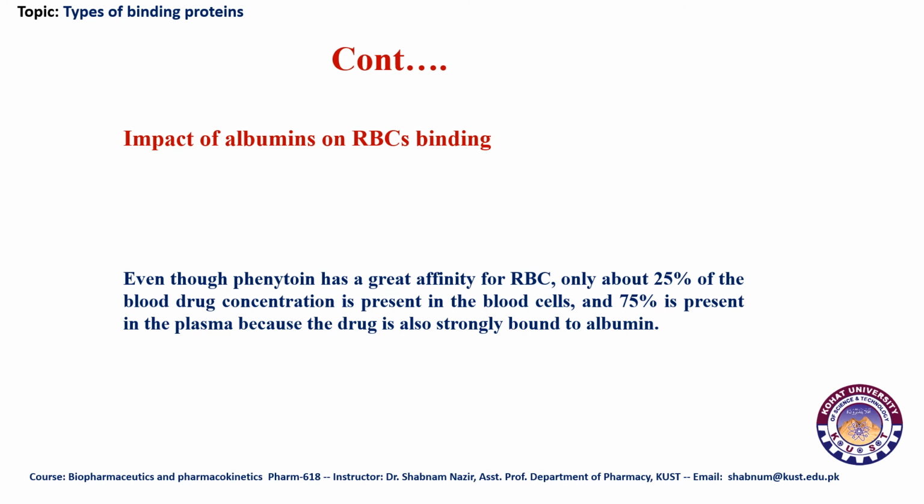So the basic reason is the same: this is the secondary sort of binding, and the drug first gravitates towards albumin because of the highest affinity towards albumin, and then after that, due to the secondary sort of binding, the drug will gravitate towards RBCs as well. But as the percentage that gets bound to the RBCs is small, overall the impact of this kind of protein binding on the volume of distribution is not that remarkable.